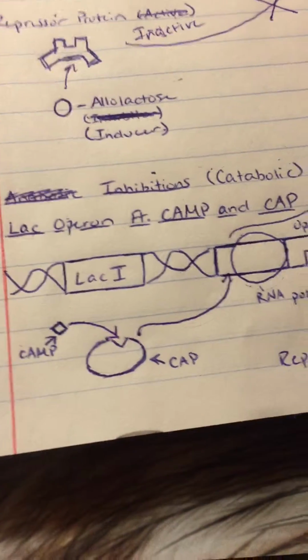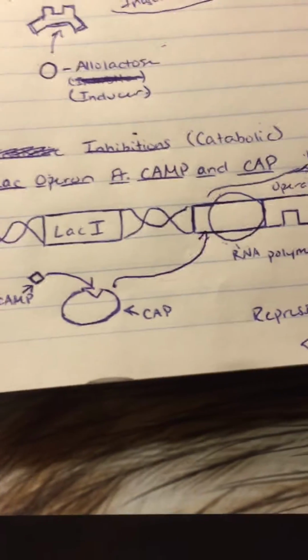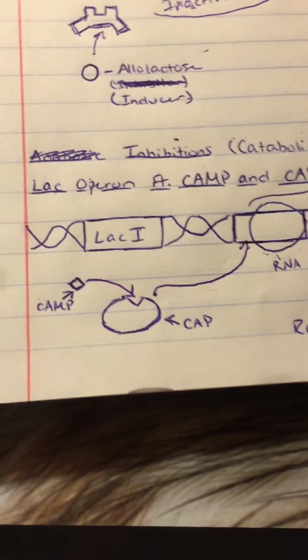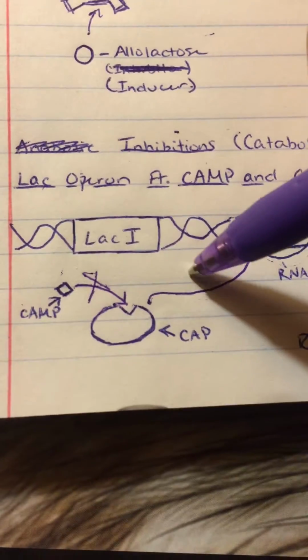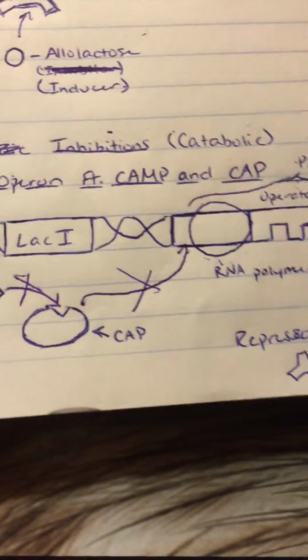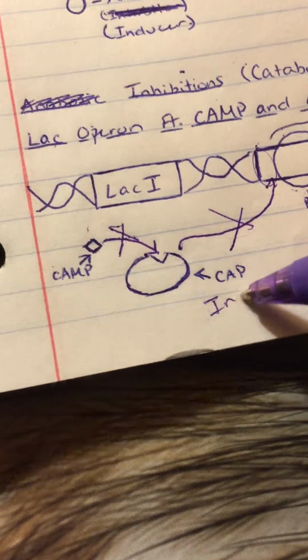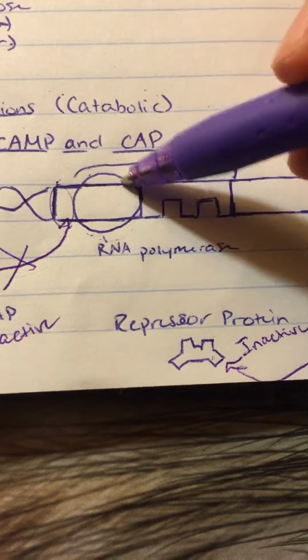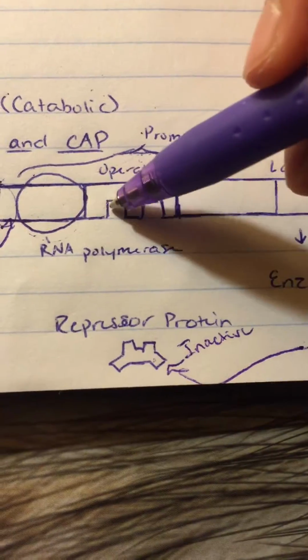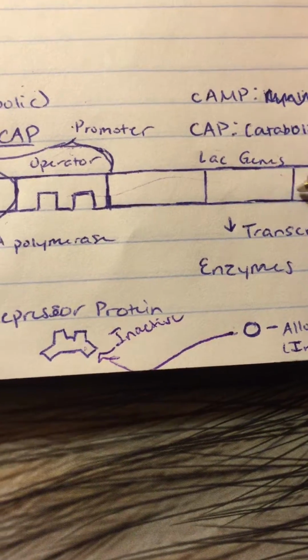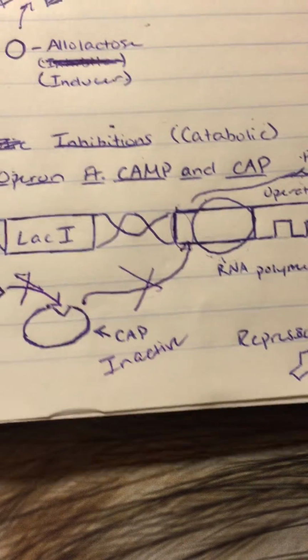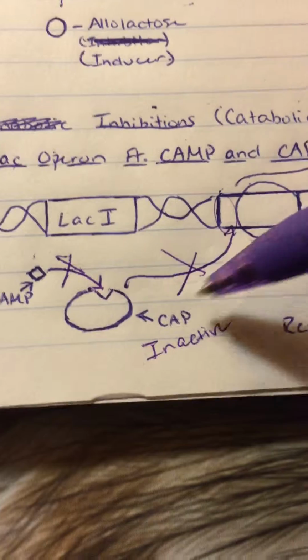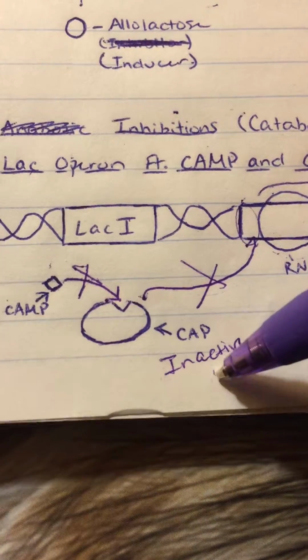But let's say that there was a high amount of glucose present. Then cAMP will not bind onto CAP, and CAP will then not bind onto the promoter. This means that CAP is inactive, and RNA polymerase can still bind onto the promoter, and mRNA can be produced, but it won't be as easy because CAP with cAMP acts as an activator.